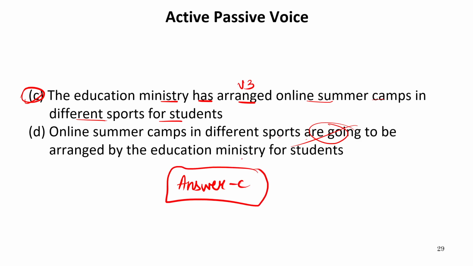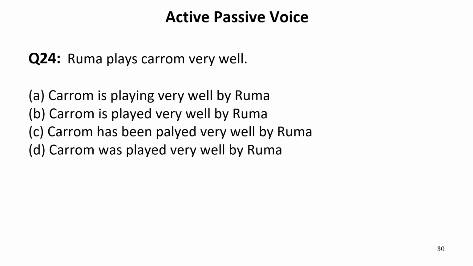Now let us move to the next one. Now this will be the last sentence of today's session. The sentence is "Ruma plays carom very well." So this is present indefinite tense and the sentence is already in active voice. So the correct passive voice of this is "carom is playing." Now "playing" cannot come because the sentence in passive voice should be according to the present indefinite tense. So it requires "is" and "played."